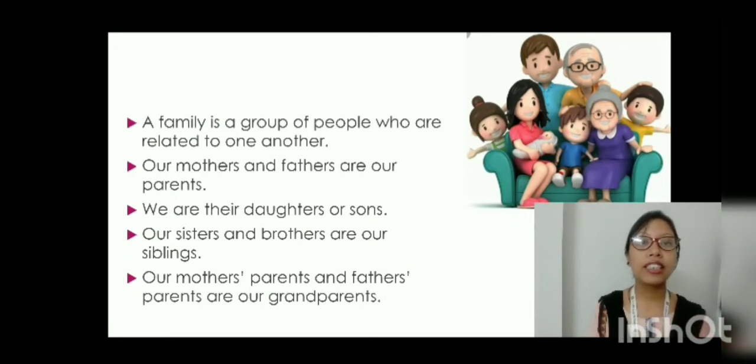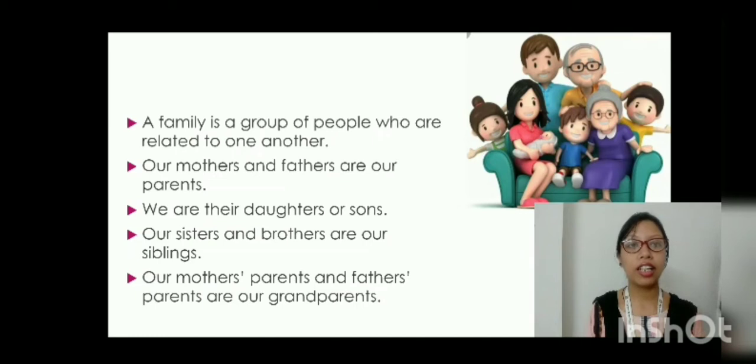A family is a group of people who are related to one another. When people are related to one another, like cousin, brother, sister, mother, father, grandmother, we all together are a family. Our mothers and fathers are our parents. We are their daughters and sons. Our sisters and brothers are our siblings. Our mother's parents and father's parents are our grandparents.